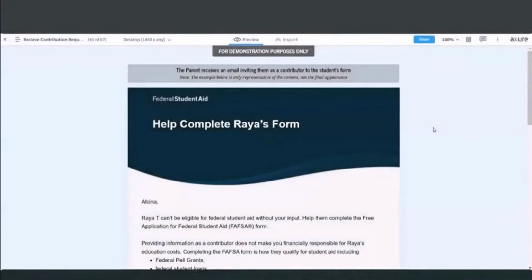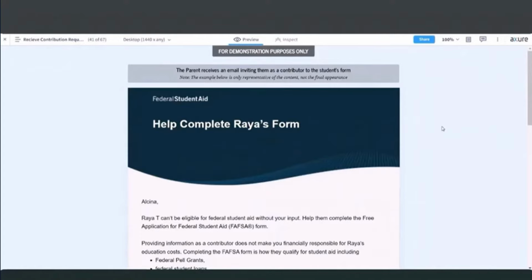Thanks, Misty. So again, like Misty mentioned, my name is Kim Wells, and I'm going to be walking us through the parent portion of RIA Trans application. What I'm showing is the email that I, as Alcina, would have received once RIA had identified me in her FAFSA form as the parent that she wanted to send the invite to. She would have provided my information, including the email address, and once she's selected to send the invite, that happens automatically at that time.